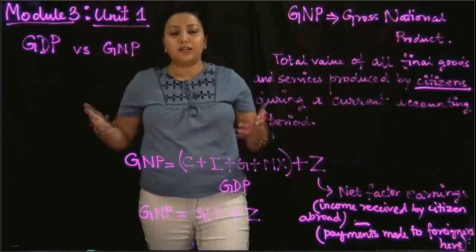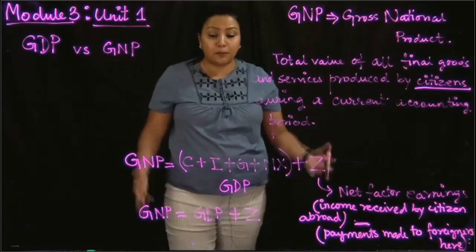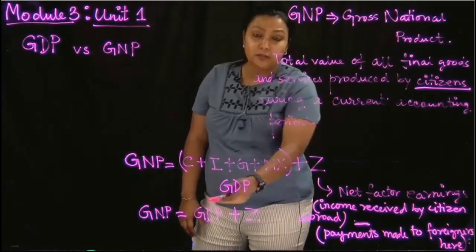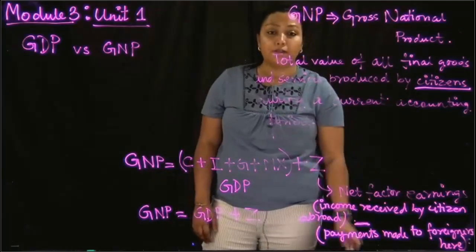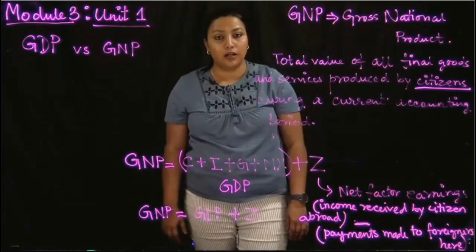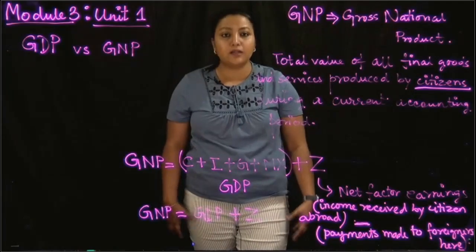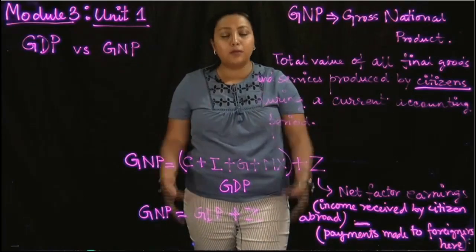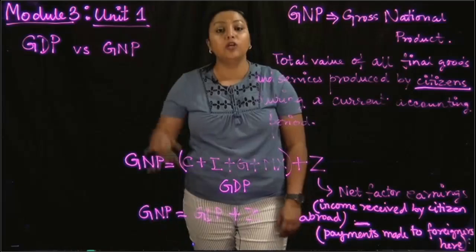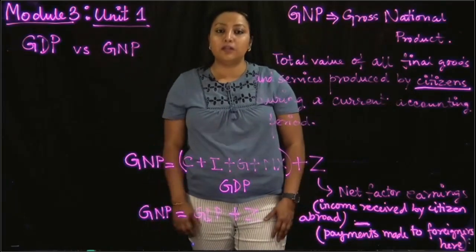The production of Coca-Cola company in India is a part of Indian GDP, but the profits that the Coca-Cola company makes in India are a part of US GNP, because Coca-Cola is still a factor of production. It's a business firm that is owned by the United States. It's a US-owned company. So that's the basic difference between GDP and GNP. The difference between GDP and GNP is given by net factor earnings. So you can see that the GNP is indeed imparting some additional macroeconomic information which was not captured by the GDP.